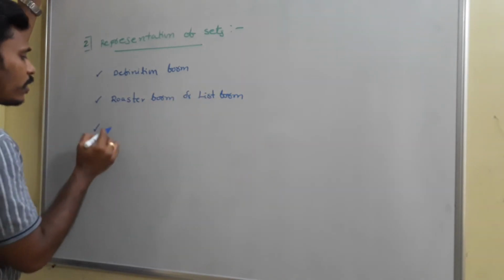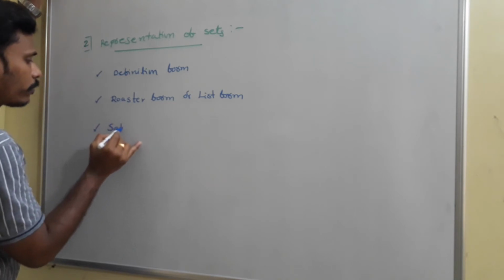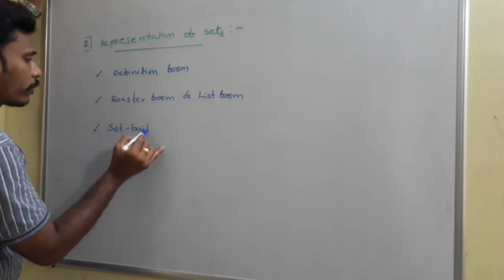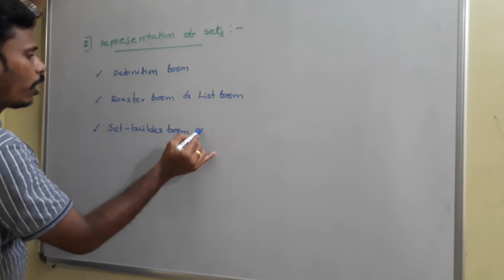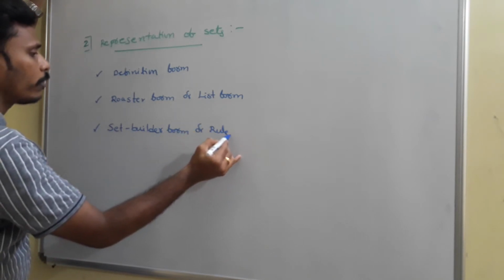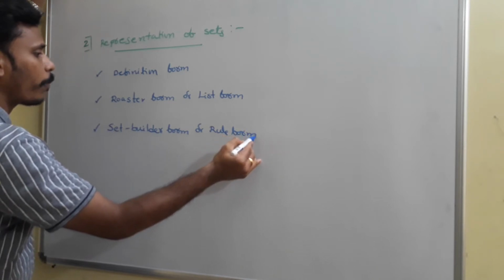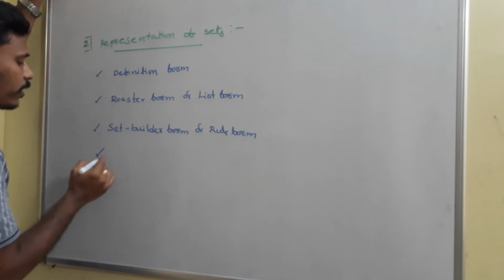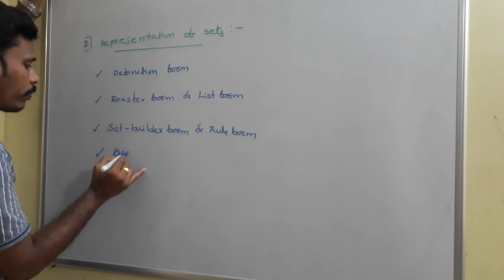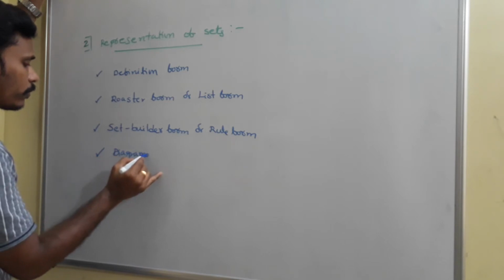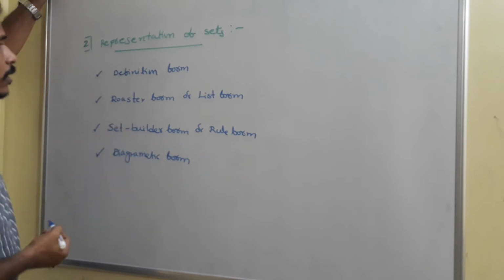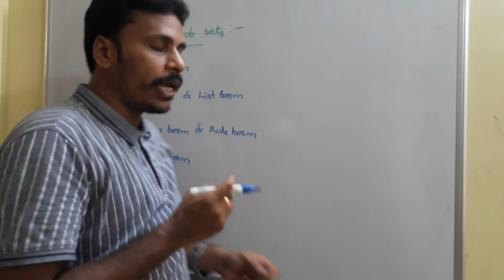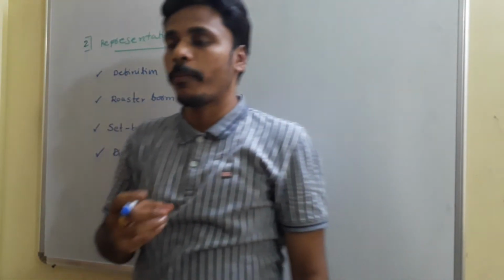The next is set builder form, or rule form. If we have a set, then we can represent it in all these ways. And the next is diagrammatic form. These are the basic ways to represent a set.